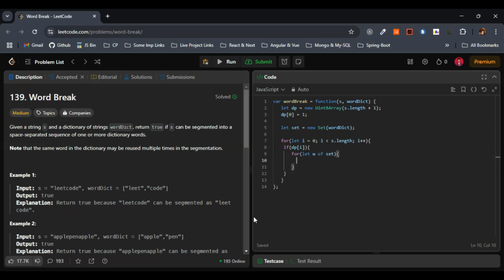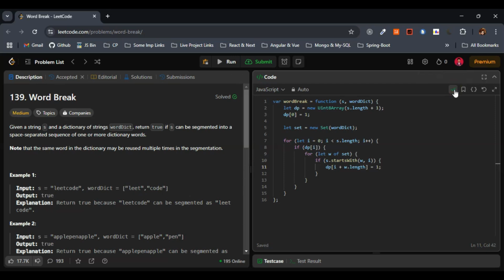From the length. So what I'll do for this, simple if condition here, if s dot startsWith w comma i here, this is fine. What we'll do, we'll mark dp of i plus length of the w as reachable. This will be dp of i plus w dot length. This is fine. This one we will set to 1. I hope this is clear.